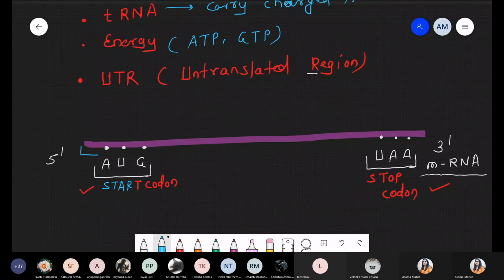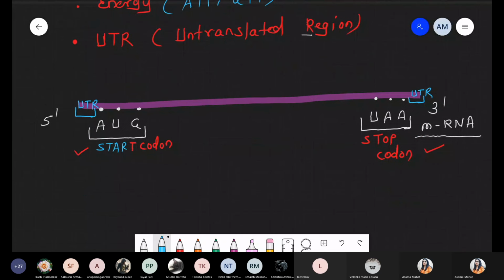We are talking about this area. यहाँ पे कुछ sequence present होंगे before the start codon and after the stop codon. So these sequences are called the UTR sequence. यहाँ पे present होगा sequence that is UTR. So quickly, we are talking about the exact location of the UTR. UTR, that is untranslated region.